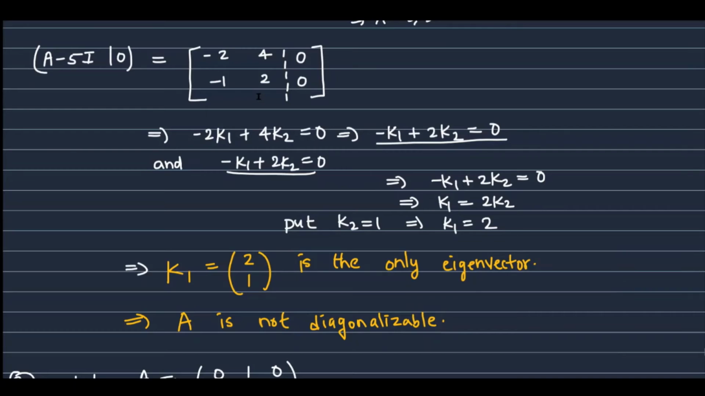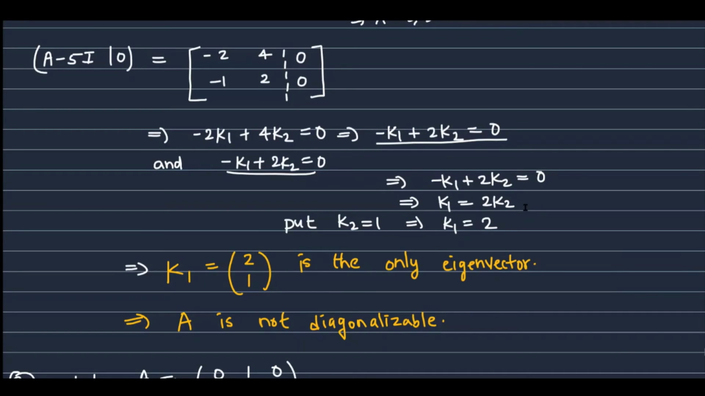So we will get minus 2, 4, 0, minus 1, 2, 0. We write the system of equations. So we get minus 2k1 plus 4k2 equal to 0, which implies minus k1 plus 2k2 equal to 0. And from the second row, again we will get the same equation, minus k1 plus 2k2 equal to 0. So we can see that these two equations are the same. We have only one equation and two unknowns. So minus k1 plus 2k2 equal to 0, which implies k1 equal to 2k2.